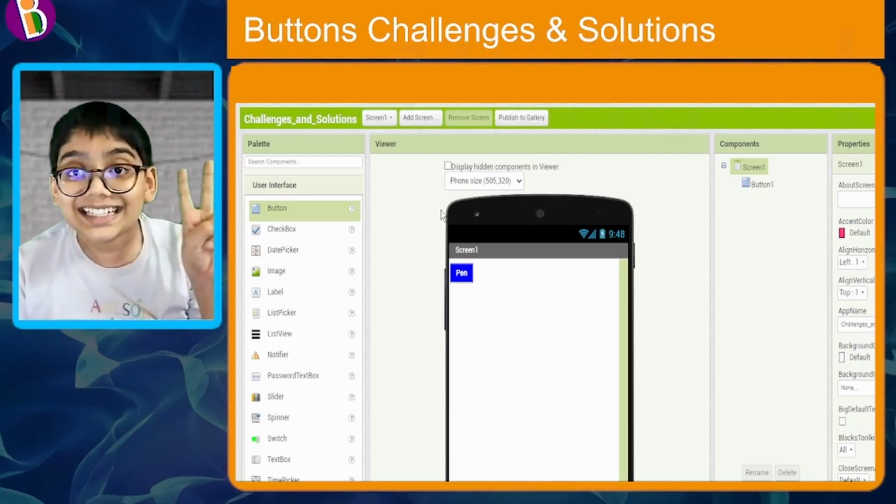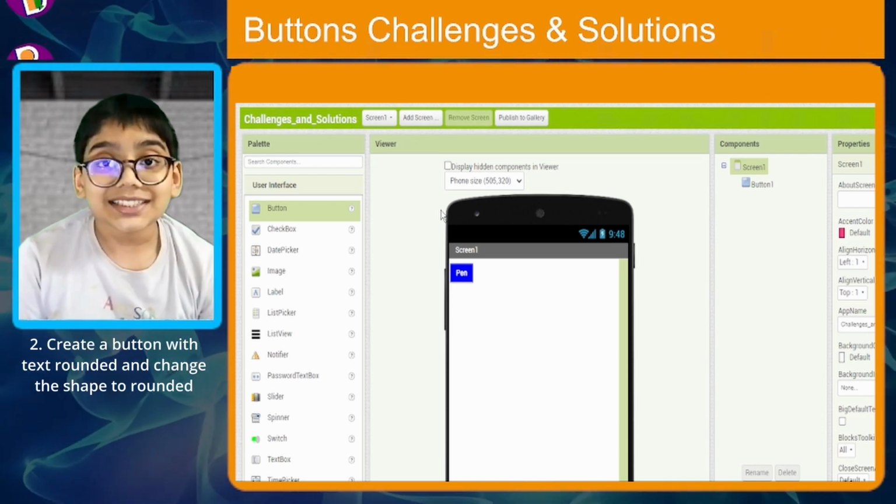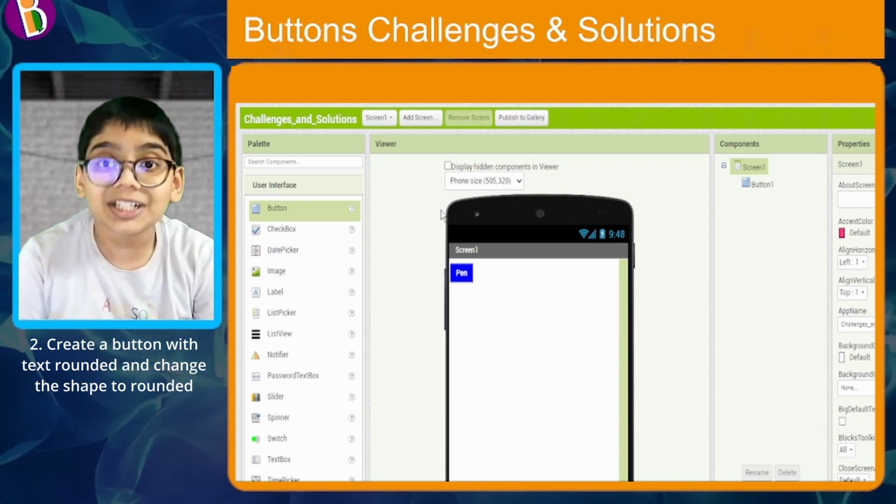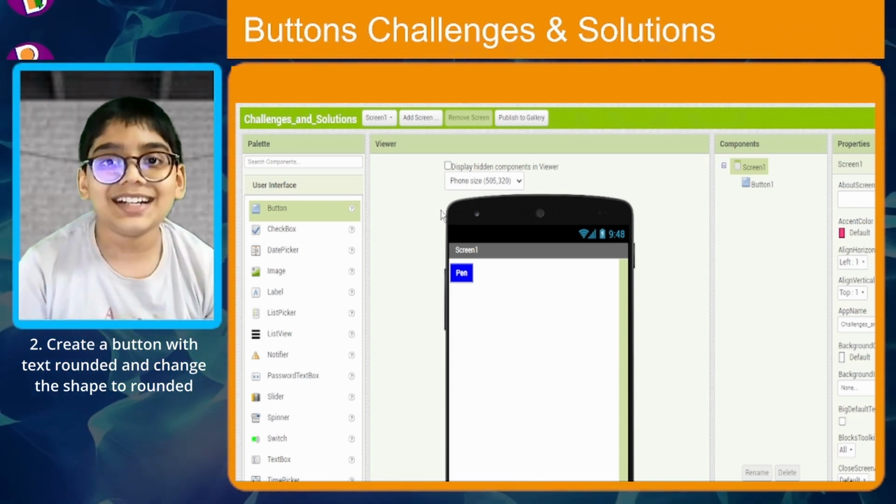So your second challenge is first add a button, change the shape of it to rounded and in the text option type rounded. I'm gonna give you 10 seconds to do this.